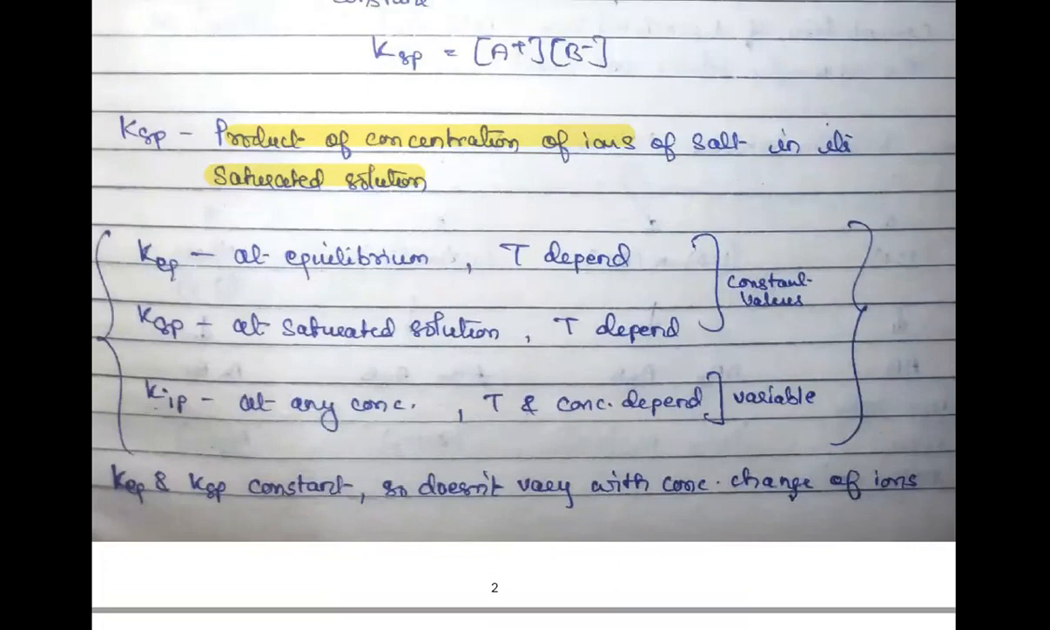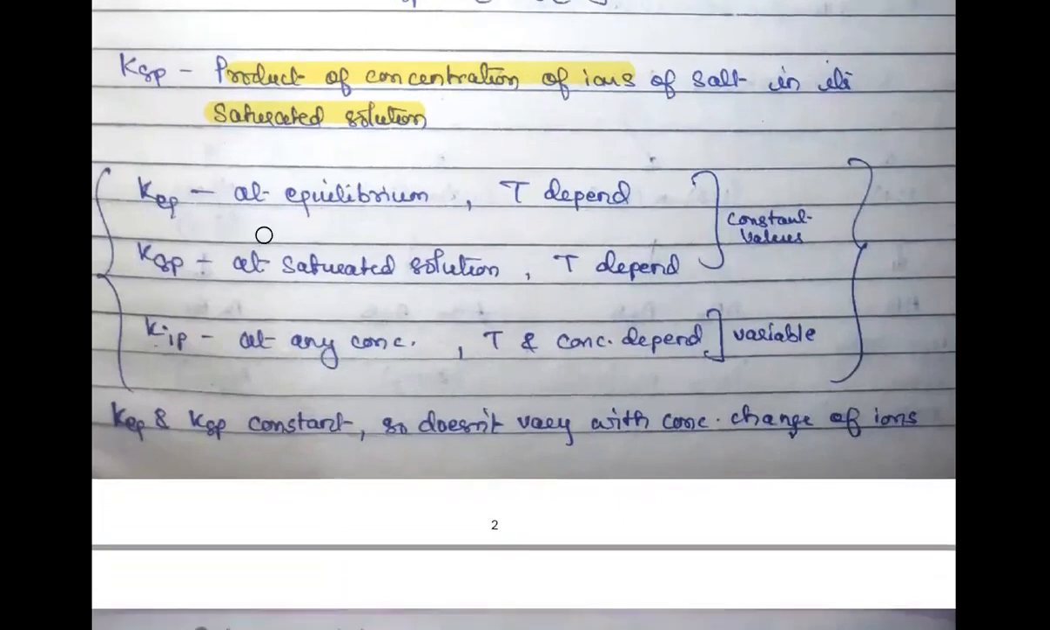Now see, there are three terms that might sometimes confuse you, so I've given them all here. One is K equilibrium, we also write it as Kc. That is at equilibrium. This is known as the equilibrium constant. It is the concentration of your products and reactants at equilibrium condition, and we know that this is temperature dependent, right? So it is applicable everywhere. It is not just restricted to sparingly soluble salts, right?